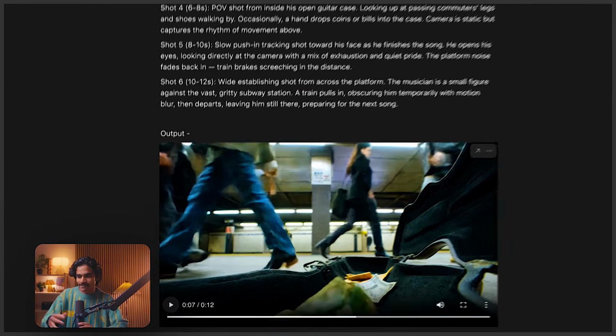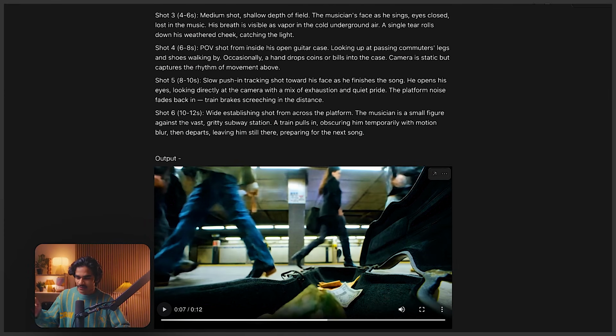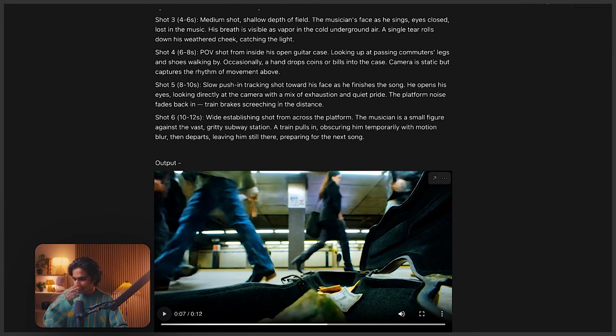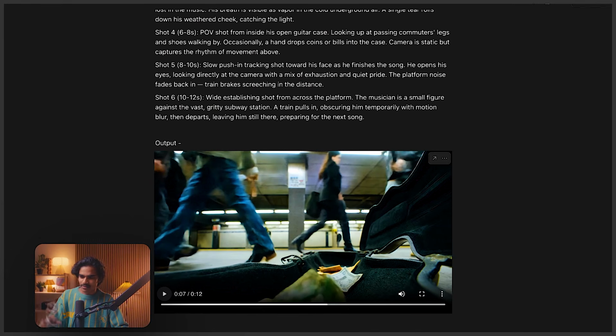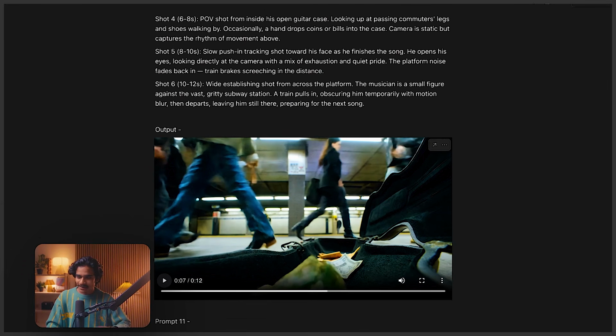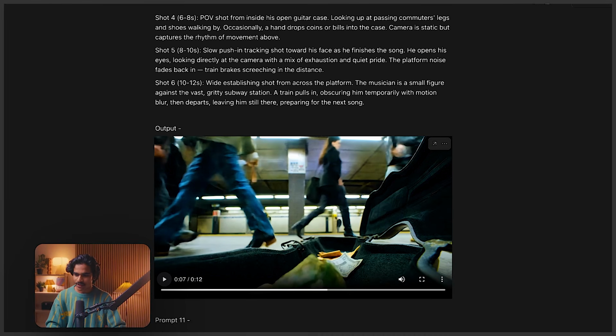And then shot 4, basically he kept his guitar bag there, so the people are throwing the money. So it's very creative. I didn't mention that in the prompt. So yeah, shot 4 where his open guitar case is there, and then people are occasionally throwing coins and bills into the case. And the camera is static but captures the movement there.